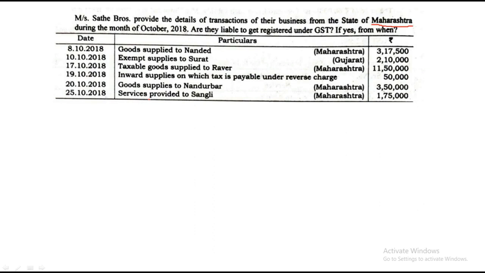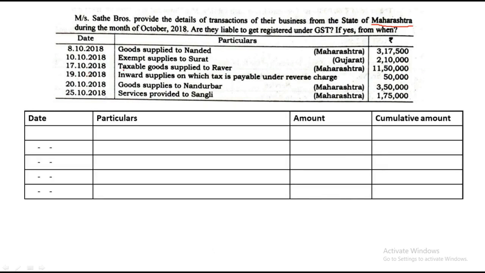Now, let us see how to solve this sum. The columns that will be required are: date, particulars, the amount, and I need one more extra column called cumulative amount, because in that column we'll know exactly when the aggregate turnover surpassed the threshold limit. Okay, one by one we'll start now.